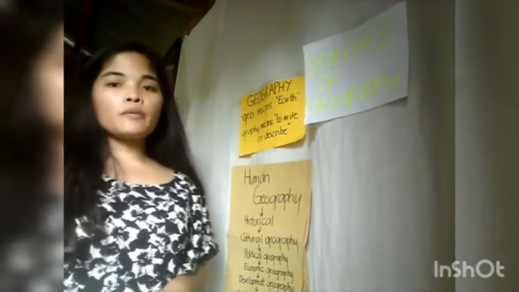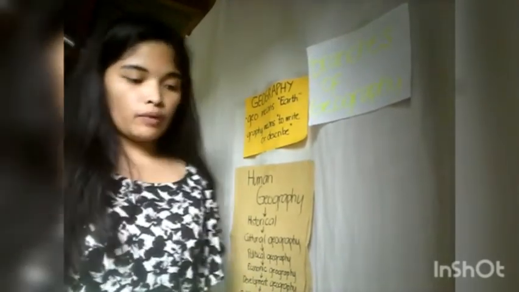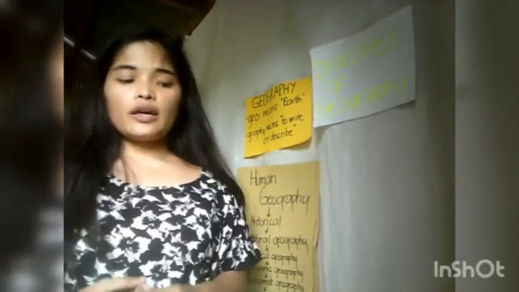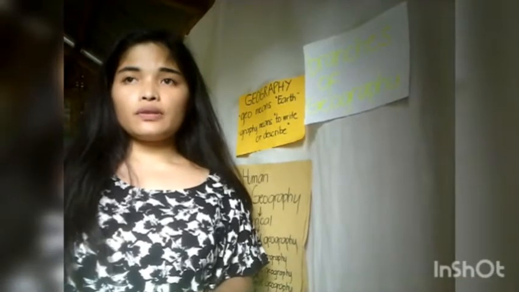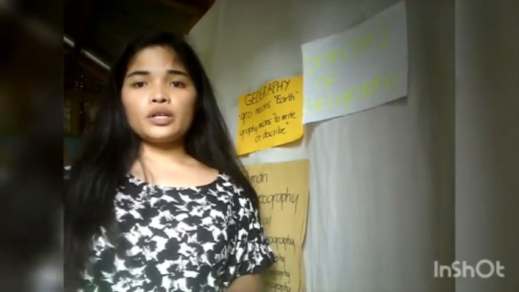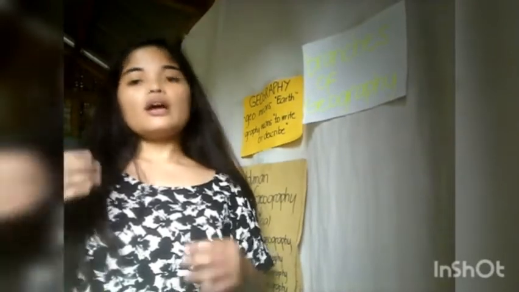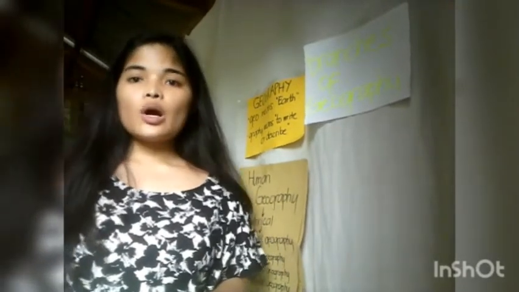Okay, so let's proceed to the other type of human geography, development geography. Development geography deals with the influence of the geography of the earth on the standard and overall quality of life of its people.